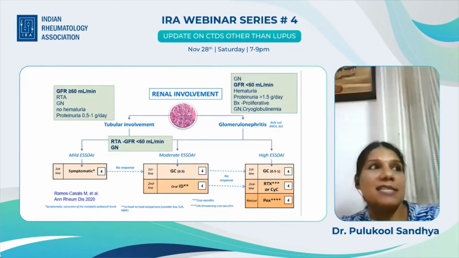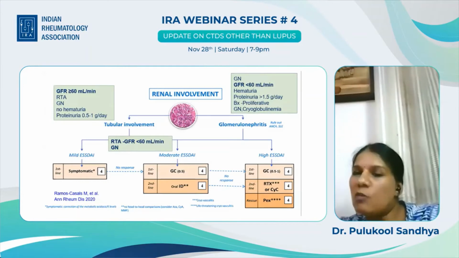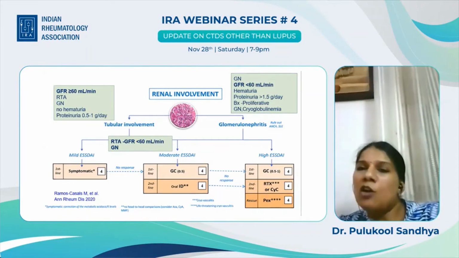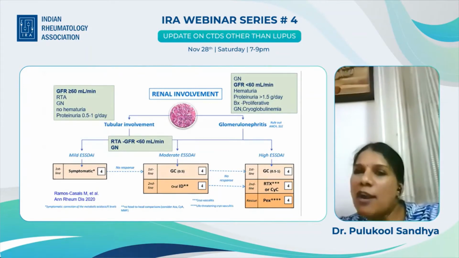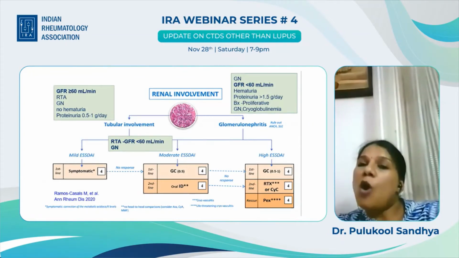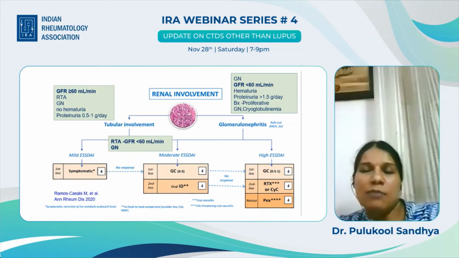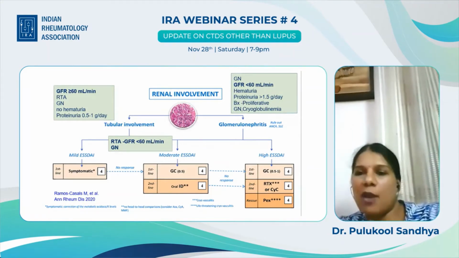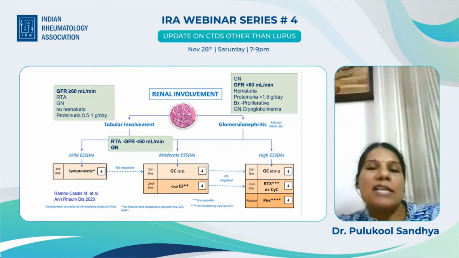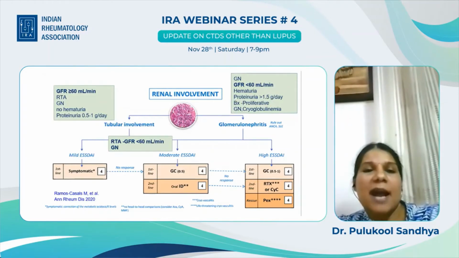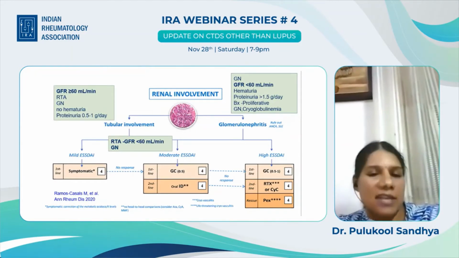That is the high ESSDAI group. This is patients with glomerulonephritis. There is no RTA here. Glomerulonephritis having one of the following, that is GFR less than 60 ml per minute, or hematuria, or proteinuria more than 1.5 gram per day, and or biopsy evidence of proliferative glomerulonephritis or cryoglobulinemia. And moderate ESSDAI, which has a score of 10, comes in between. The glomerulonephritis comes in between and includes RTA with renal failure.